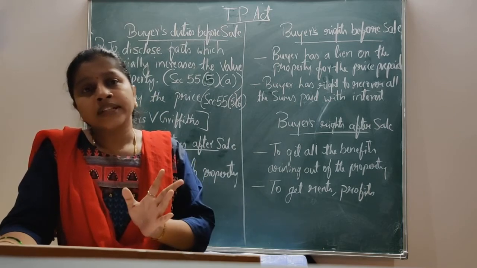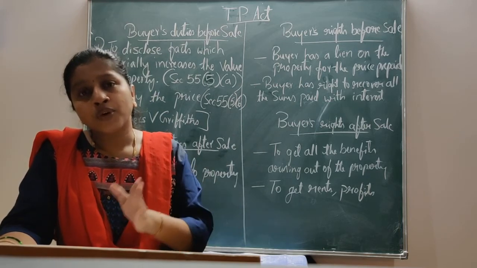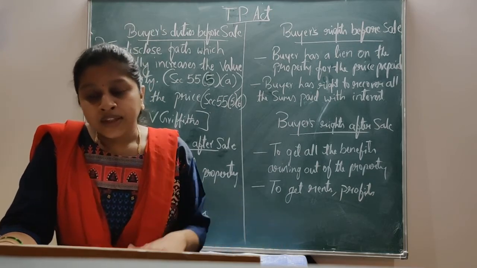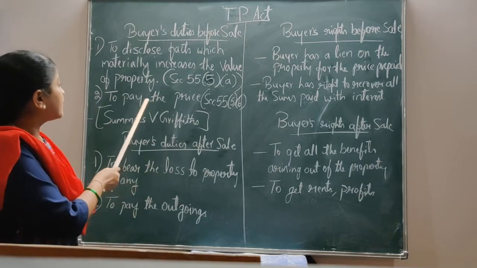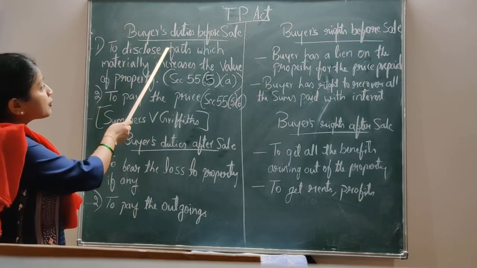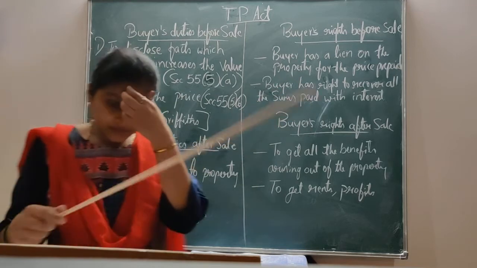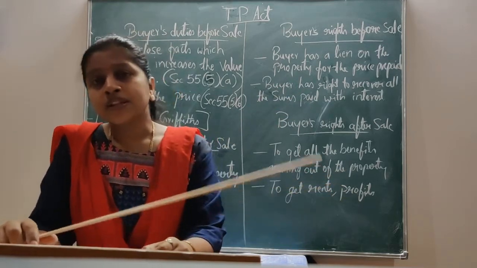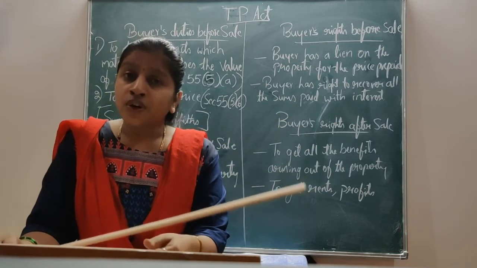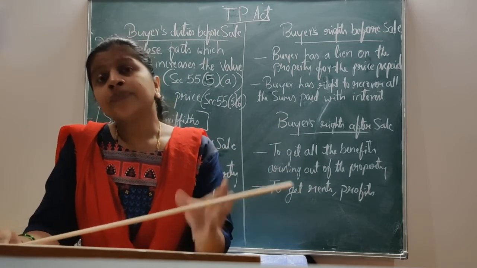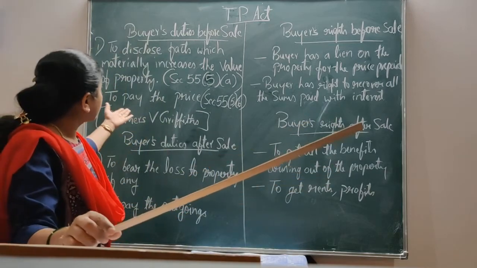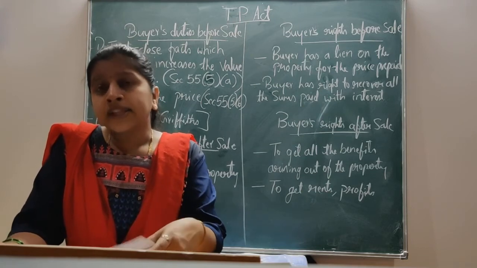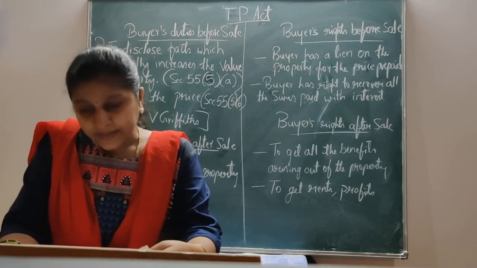Both the transfer of ownership and the payment of price take place simultaneously. These are the two duties the buyer has before sale: to disclose the facts and defects in the property of which the seller is not aware, and to pay the price.